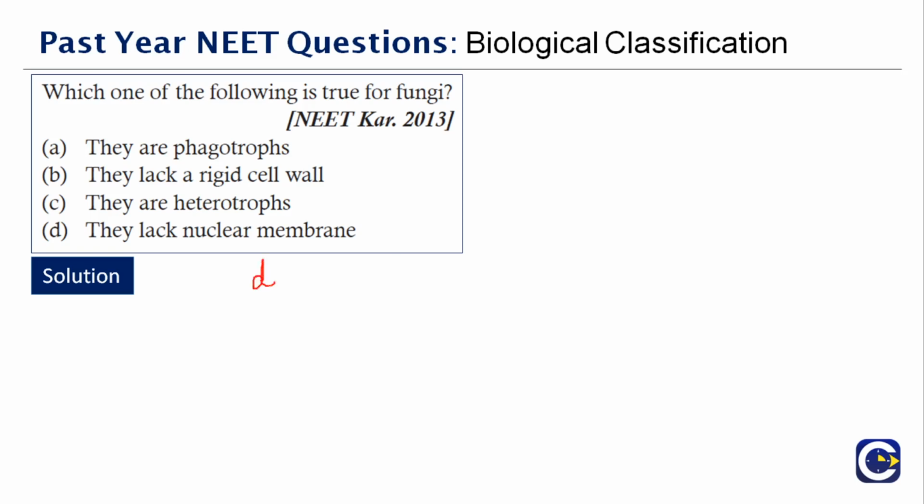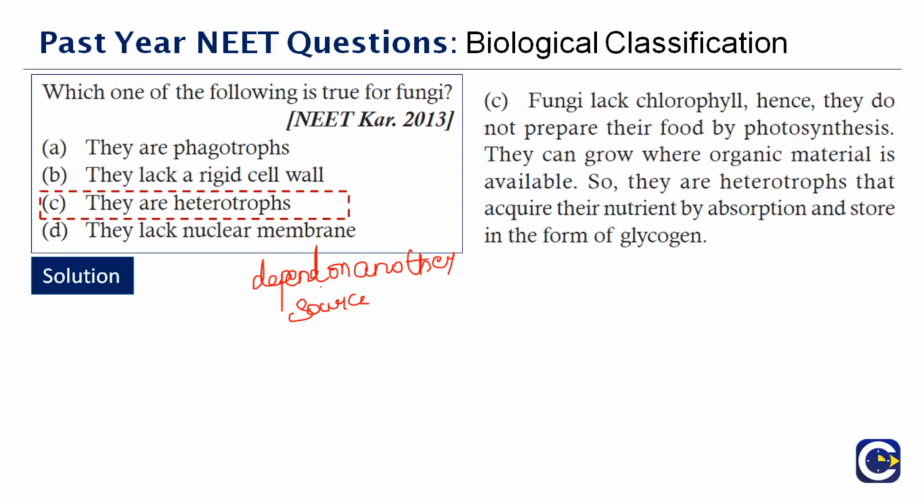are totally heterotrophic. They depend on another source for food. Okay, so that is the meaning of heterotroph. Autotrophs are just the opposite. They can prepare their own food. Fungi lack chlorophyll, hence they cannot prepare their own food. Okay, they can grow where organic material is available, so they are called mostly as heterotrophs, as they acquire the nutrient from another source. Therefore, the correct answer to this question is option C, they are heterotrophs.